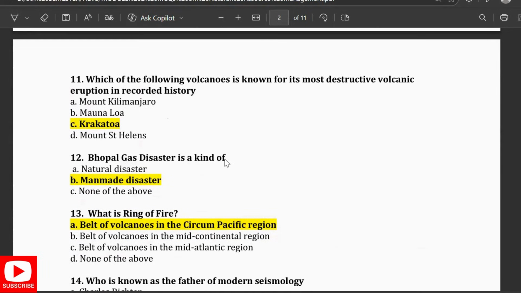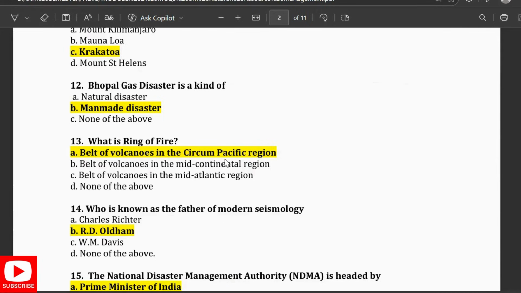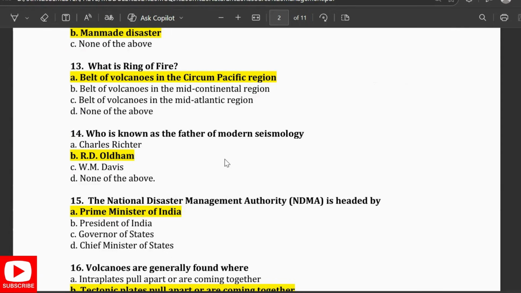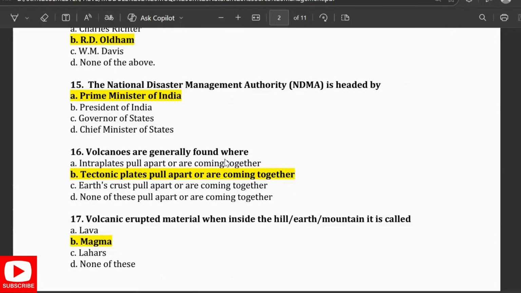Which of the following volcanoes is known for its destructive volcanic eruption in recorded history? It is Krakatoa. Then, Bhopal gas disaster is a kind of man-made disaster. What is the Ring of Fire? It is a belt of volcanoes in the Circum-Pacific region. Who is known as the father of modern seismology? It is R.D. Oldham. The National Disaster Management Authority (NDMA) is headed by the Prime Minister of India.